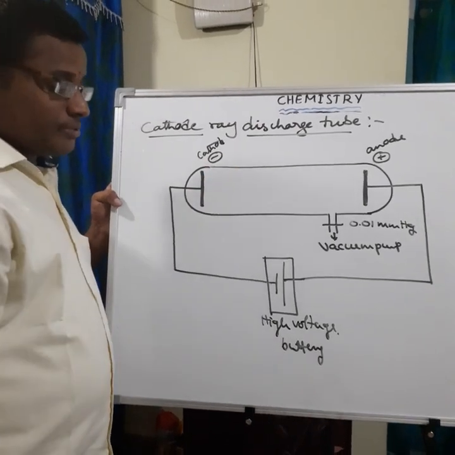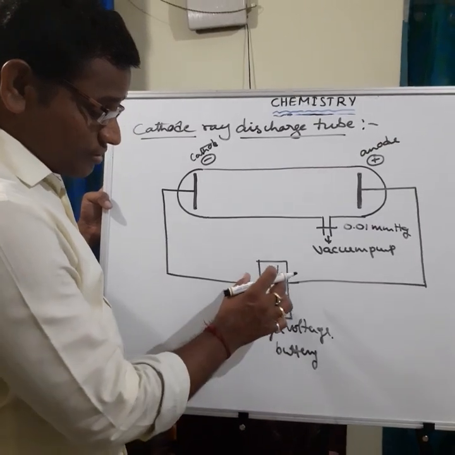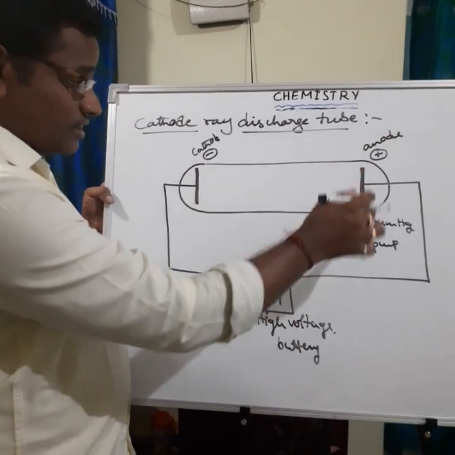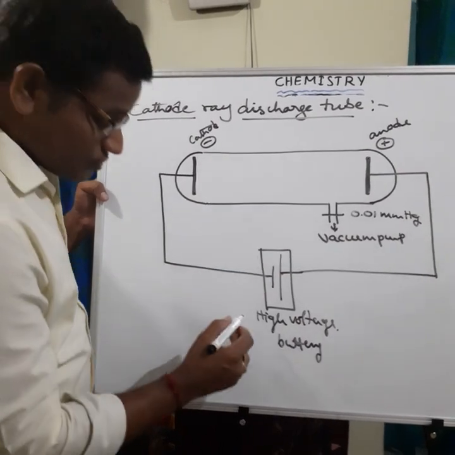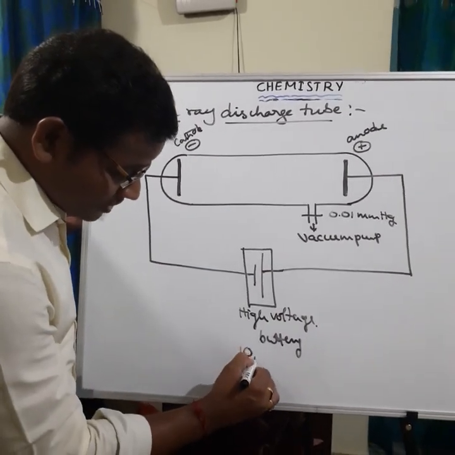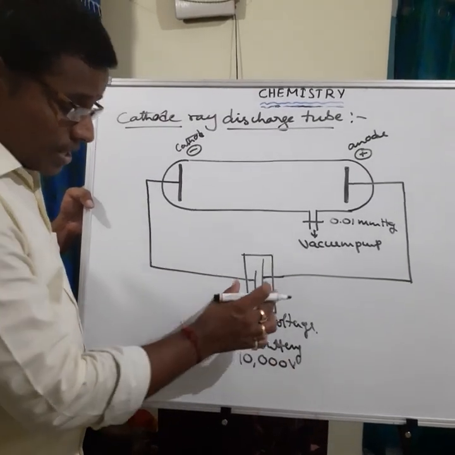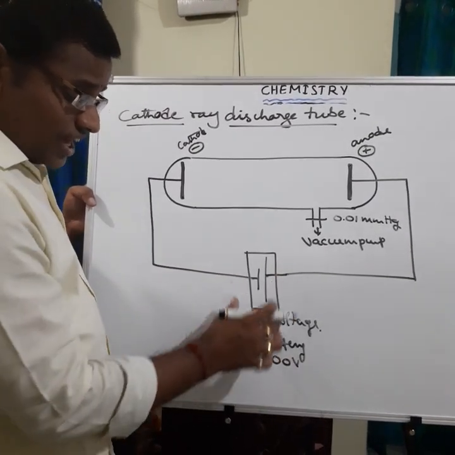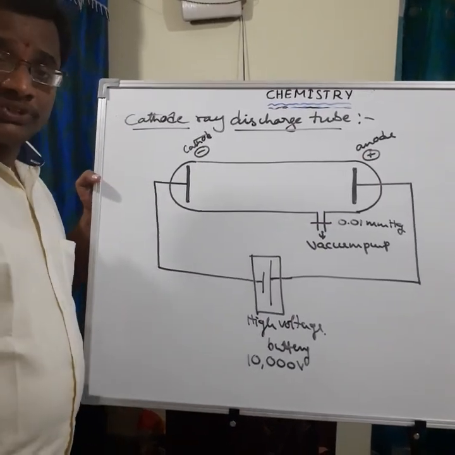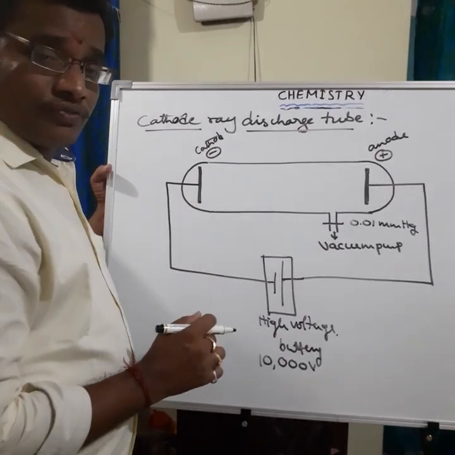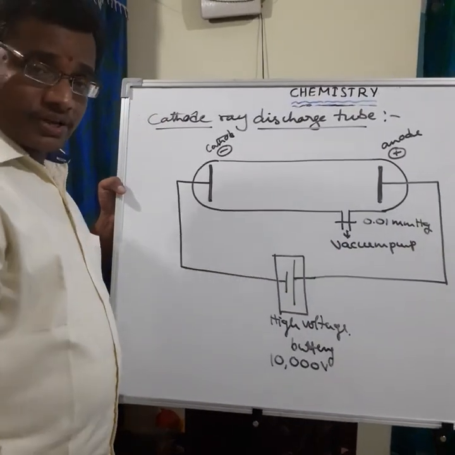After completing this arrangement, Thomson applied high voltage electricity across the electrodes, 10,000 volts. He applied the high voltage electricity across the cathode and anode, in the discharge tube containing gas at a pressure of 0.01 mm of mercury.